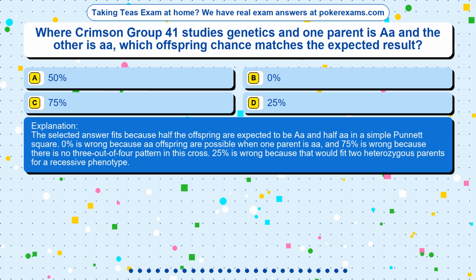The selected answer fits because half the offspring are expected to be AA and half AA in a simple Punnett square. 0% is wrong because AA offspring are possible when one parent is AA, and 75% is wrong because there is no 3 out of 4 pattern in this cross. 25% is wrong because that would fit 2 heterozygous parents for a recessive phenotype.